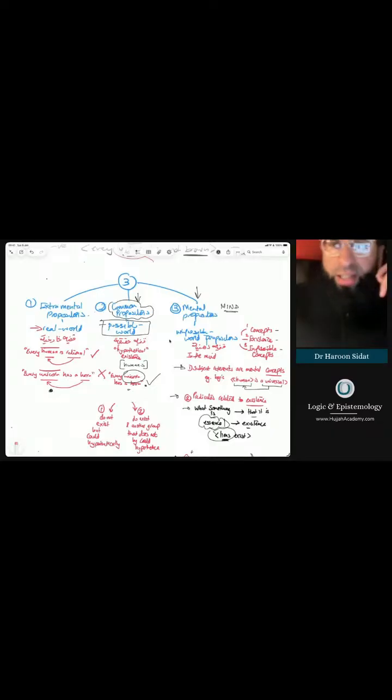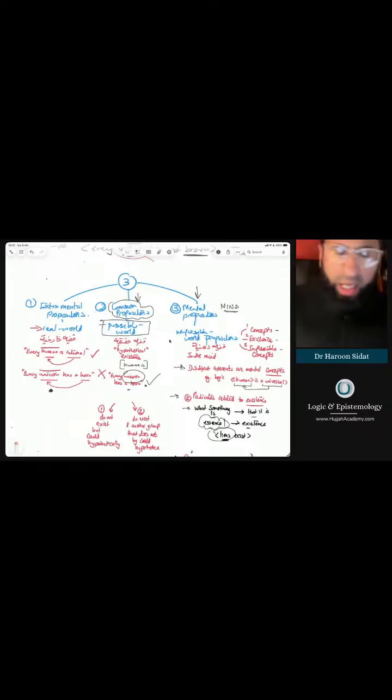The first one is called the extramental proposition, and in Arabic we call it qadiyya kharijiyya. Kharij means out there. Okay, and what we do is we make a predicative judgment on things, subject reference, that exist extramentally in the real world. So when we say, mathematically speaking, every S is P, what we really mean is that every extramental referent of S is extramentally P. That's the mathematical way of denoting it.